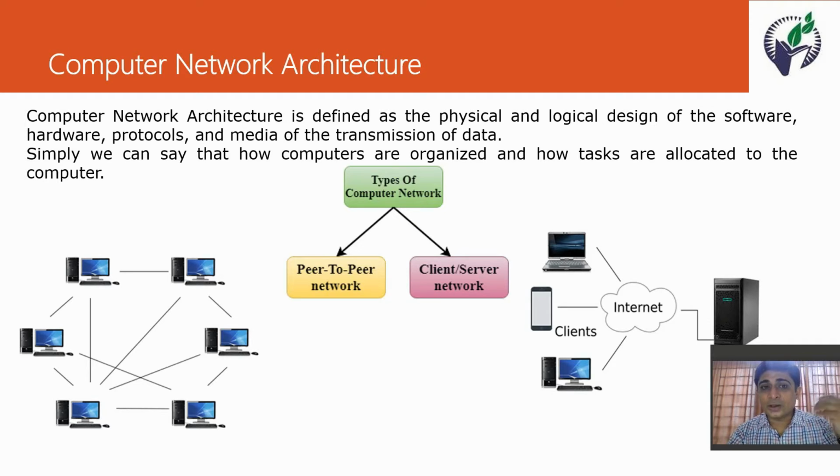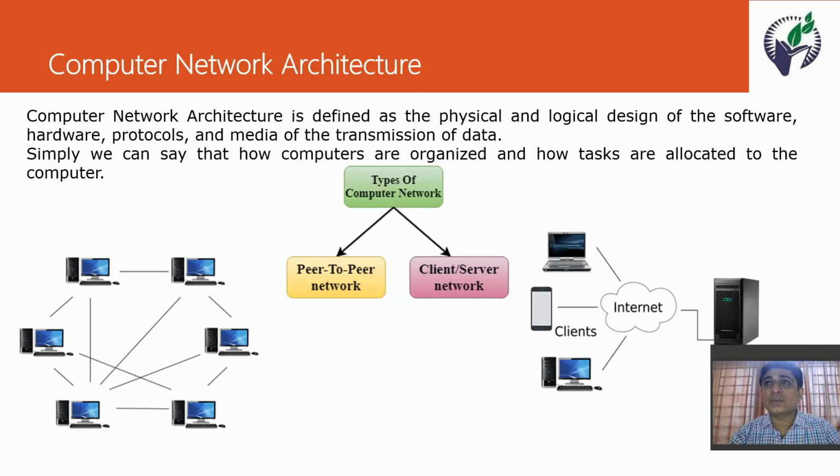In computer network architecture it includes first the physical and logical design of software. Now the question arises, what is the physical design of a software? That means how you can access remote data, what mechanisms and technology we use to access remote data from one system to another system. That is the physical arrangement.